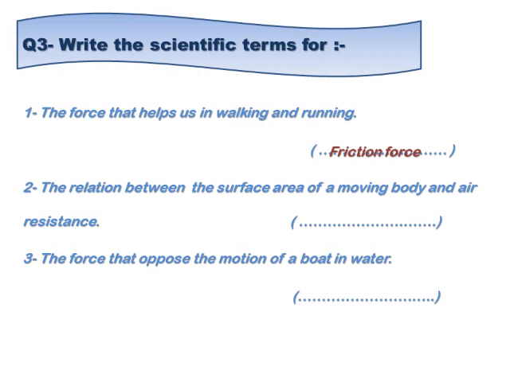We said it before. Direct relation. Number three, the force that opposes the motion of a boat in water. Don't say friction force. I said motion of a boat in water, so it will be water resistance. Excellent.